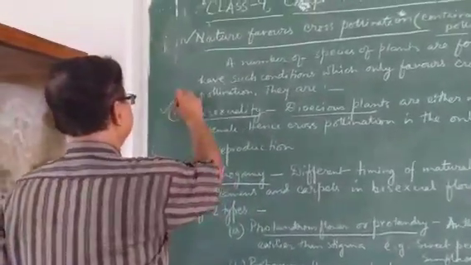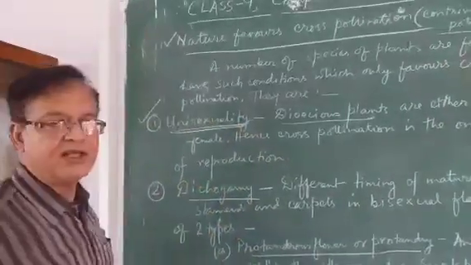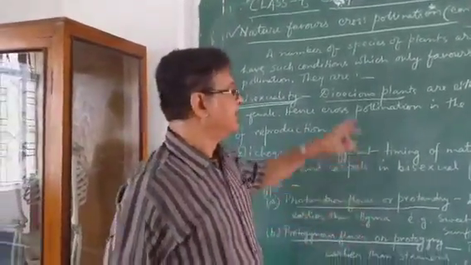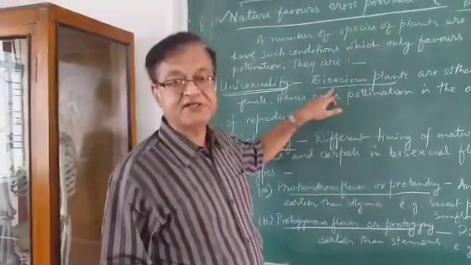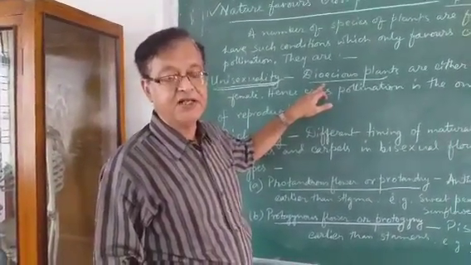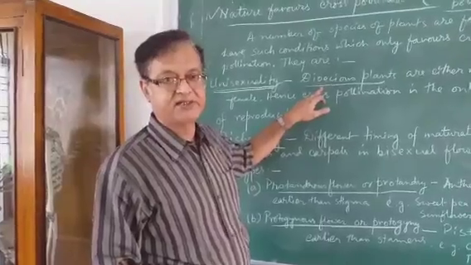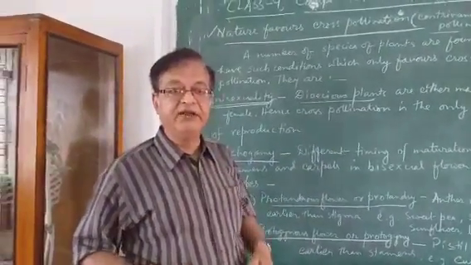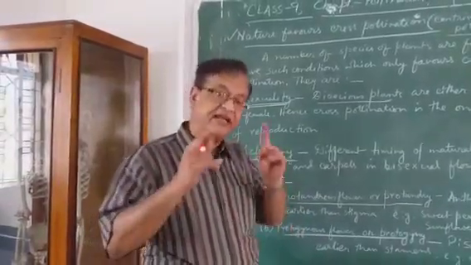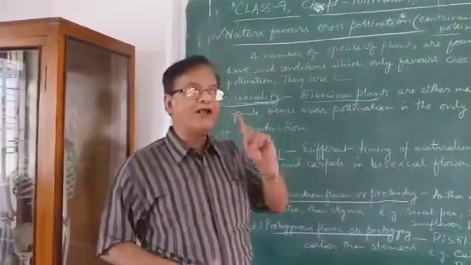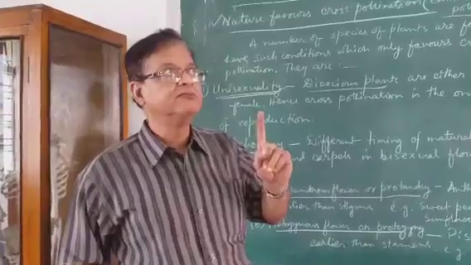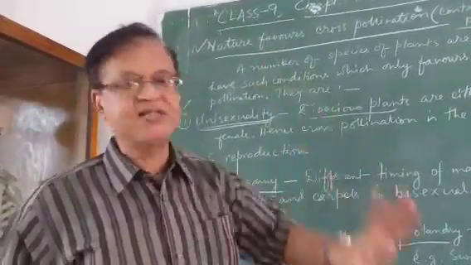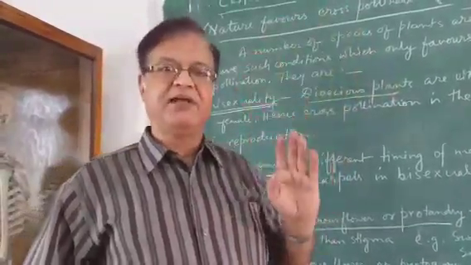First thing is unisexuality. Unisexuality of what? Unisexuality of plants. Dioecious plants, you might have studied in the previous study material, monoecious and dioecious plants. Dioecious plants are those which contain either male or female flowers in a single plant. That means one plant is male only or female only. The whole plant is male or the whole plant is female.